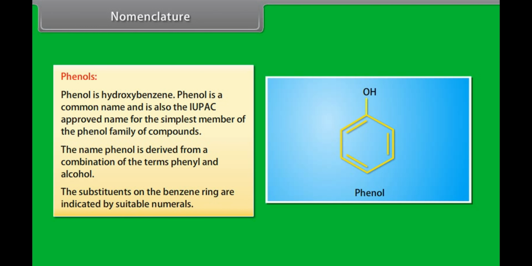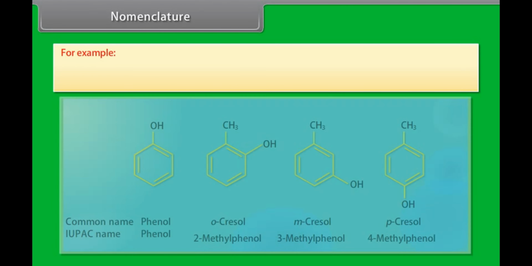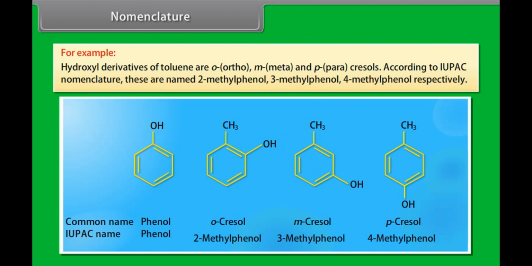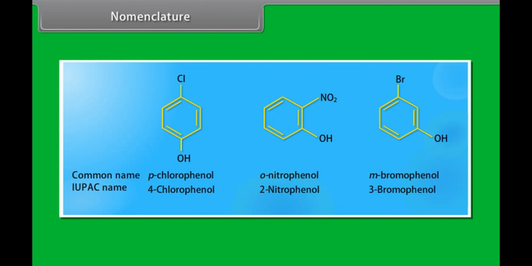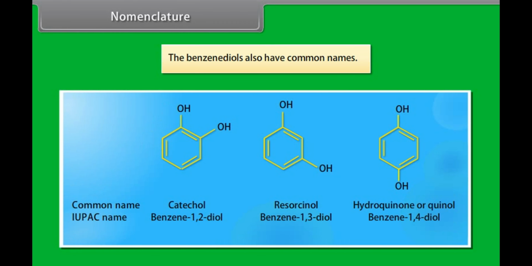The substituents on the benzene ring are indicated by suitable numerals. For example, hydroxyl derivatives of toluene are ortho, meta, and para-cresols. According to IUPAC nomenclature, these are named 2-methylphenol, 3-methylphenol, 4-methylphenol respectively. One more example is, the benzene diols also have common names.